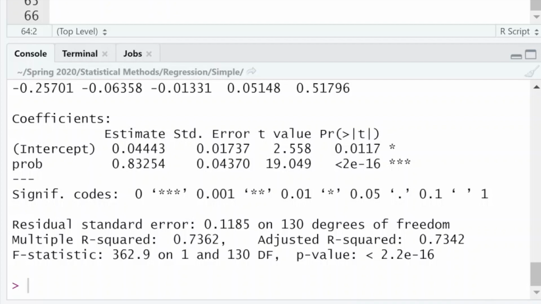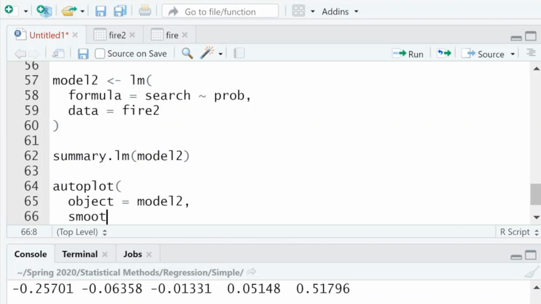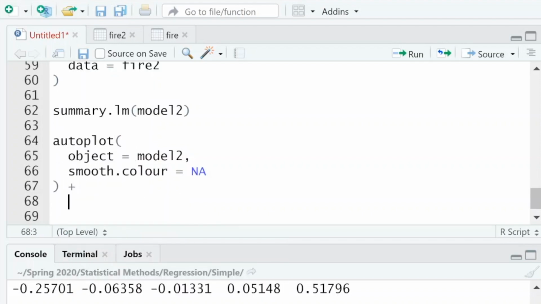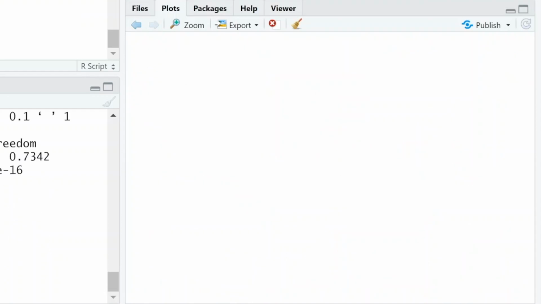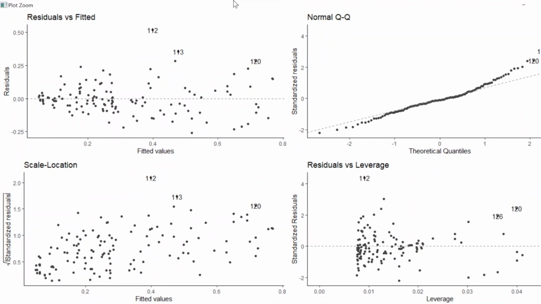The last thing we need to check are the residuals. So now we'll do autoplot, and the object is our model. And again, just getting rid of the smooth line that makes it a little bit misleading sometimes. And we'll clean up the background too. Great. Let's zoom in and see what we can see. Uh-oh. Well, what do we see? Sort of the same situation. In fact, I think we can even see it a little bit better now.